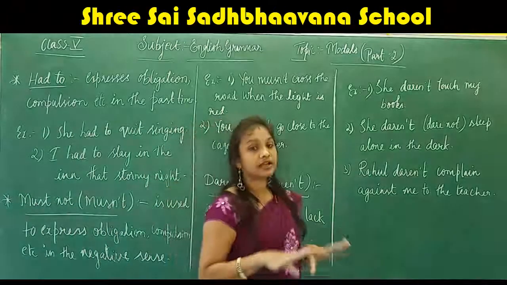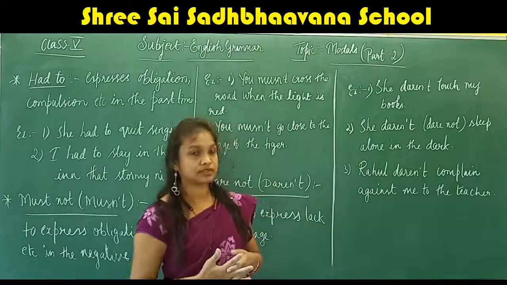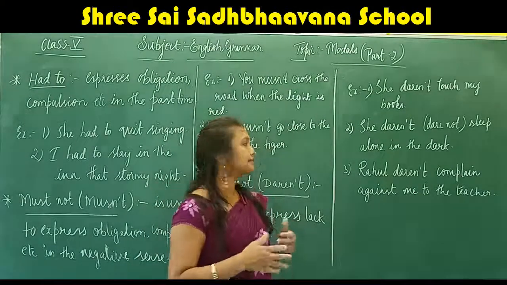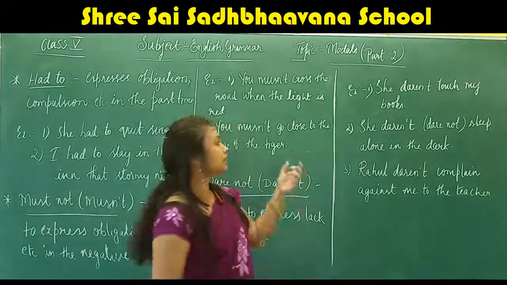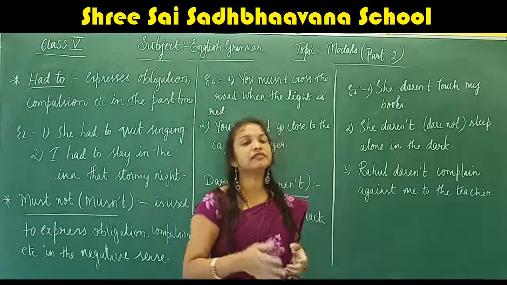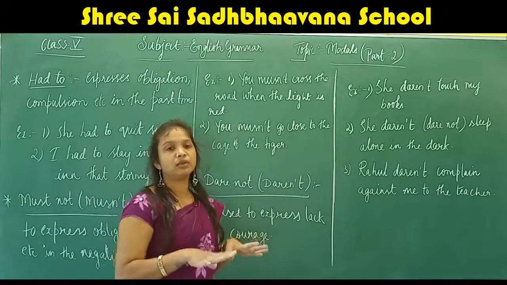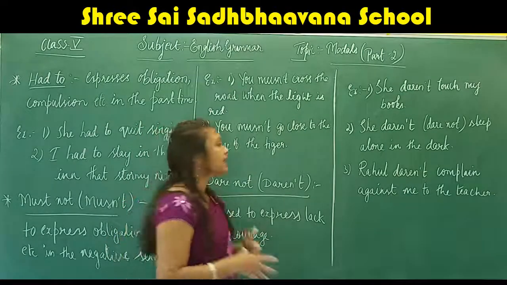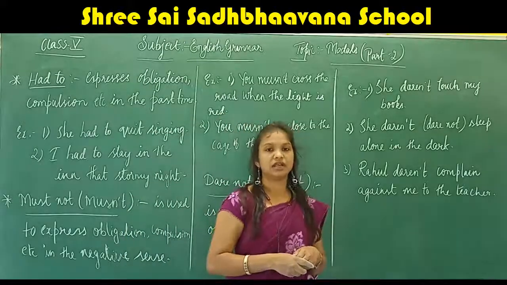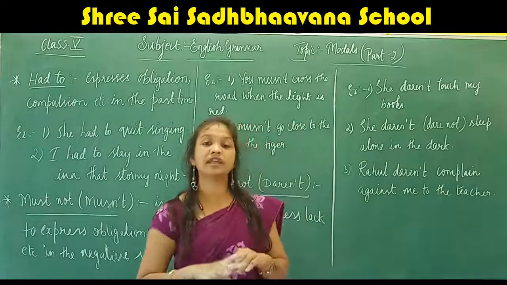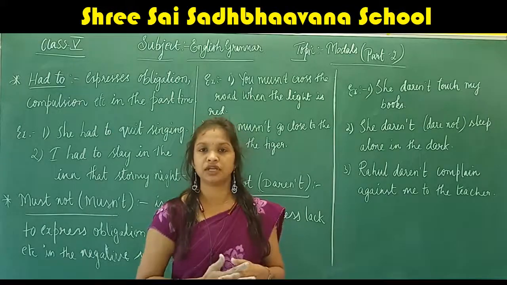For example, she daren't touch my books. She doesn't have much courage to touch my books. Next, she daren't sleep alone in the dark. Here the word daren't expresses the lack of courage, that she is not courageous enough to sleep alone in the darkness. Got it, children? Next example: Rahul daren't complain against me to the teacher. He doesn't have enough courage to complain against me to the teacher.